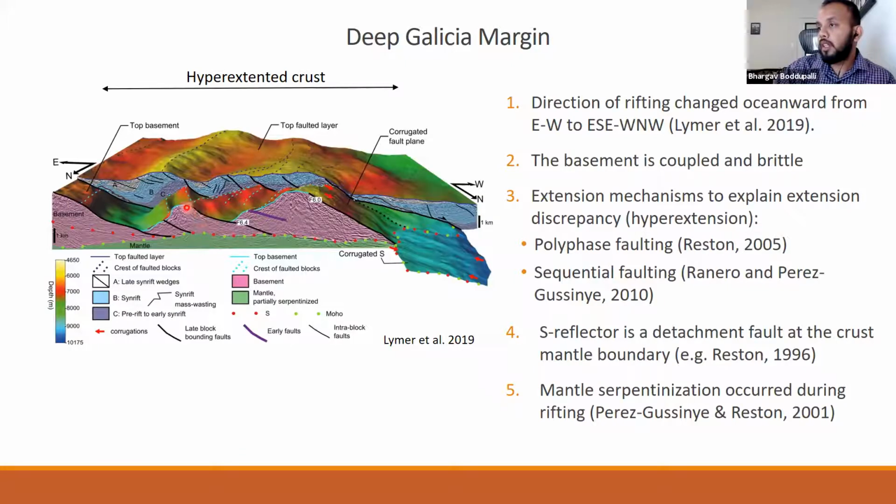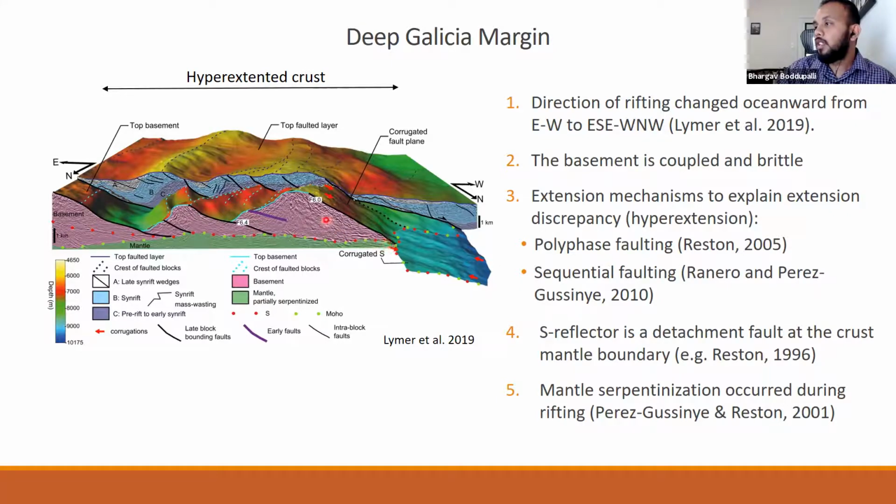During rifting, it is proposed that water was transported to the mantle through these faults, and it serpentinized the mantle below. During the extension, these fault blocks rotated on top of this detachment fault, and the detachment fault was also active at low angles.